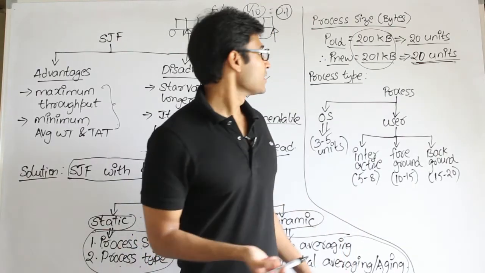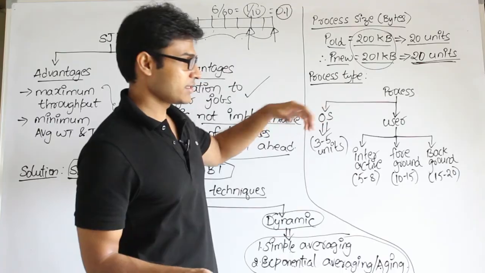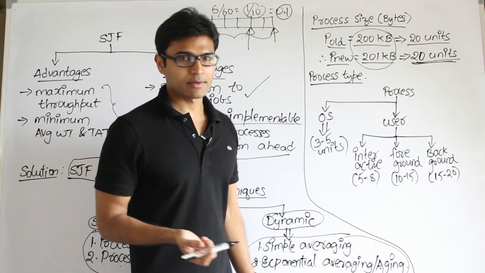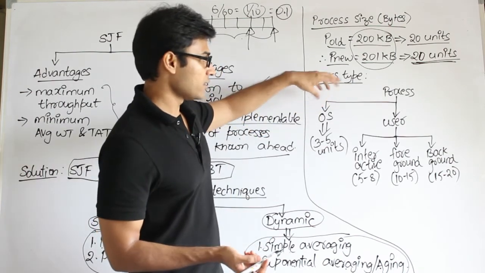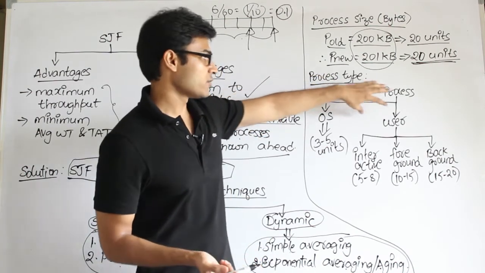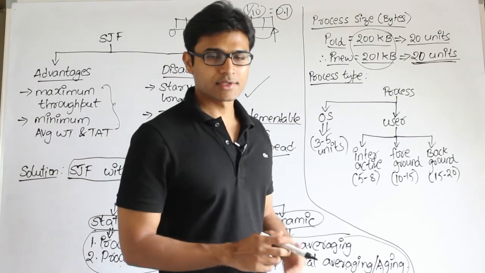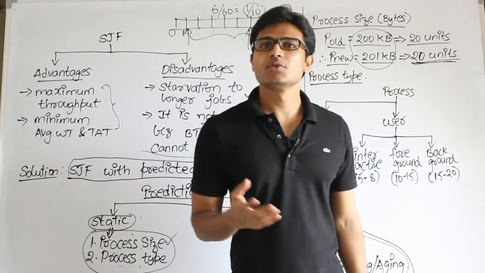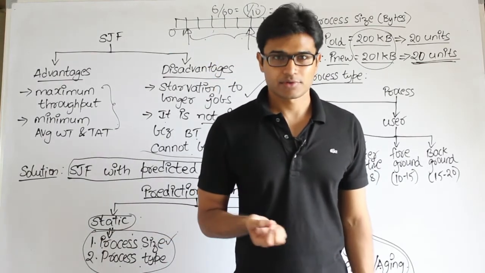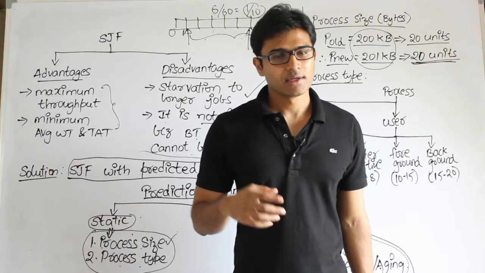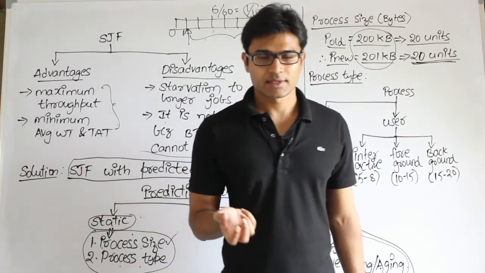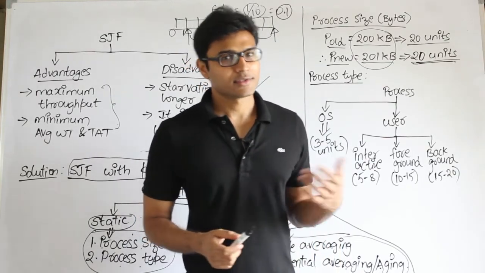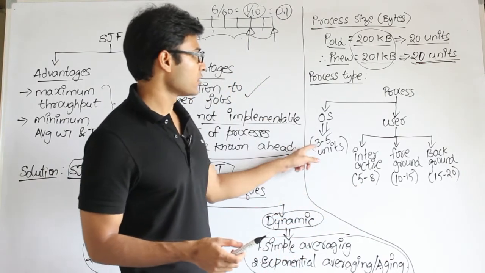Therefore, the next method is based on the type of the process, we can guess the burst time, right? So it is up to you. You can fix some time like this, depending on the type of the process, if it is an operating system process or a user process. An operating system process is, whenever the operating system wants to run some code, that is also a process, right? For example, schedulers are all processes, the dispatcher is a process, the process manager is a process, and the resource manager too. Whenever the operating system wants to run a process, it will be given some time. Generally they run faster, therefore 3 to 5.